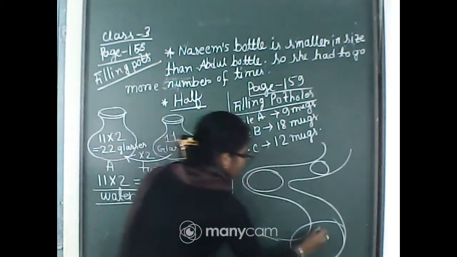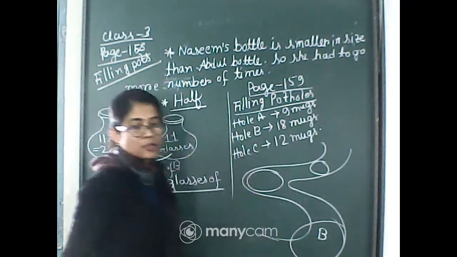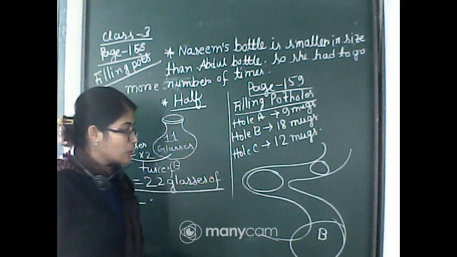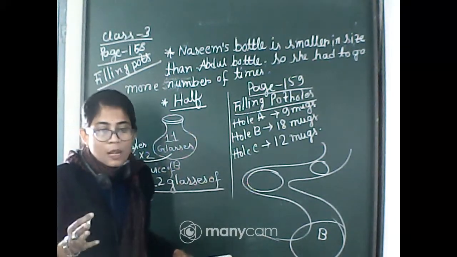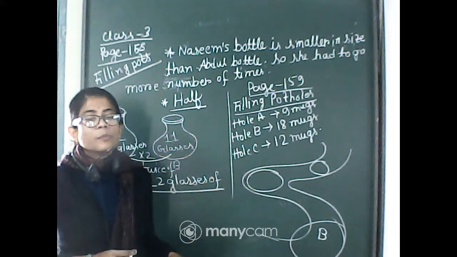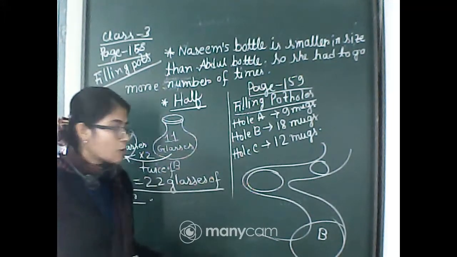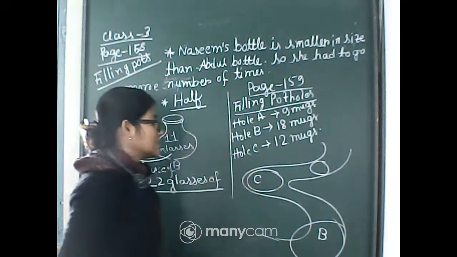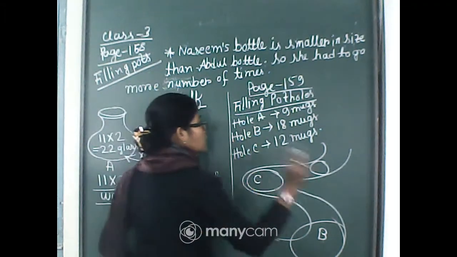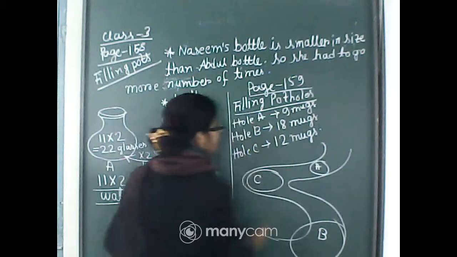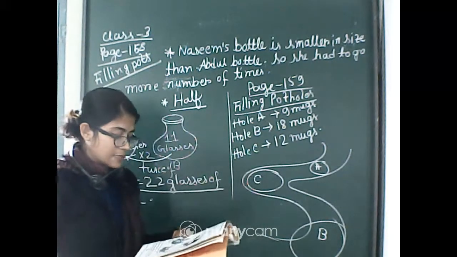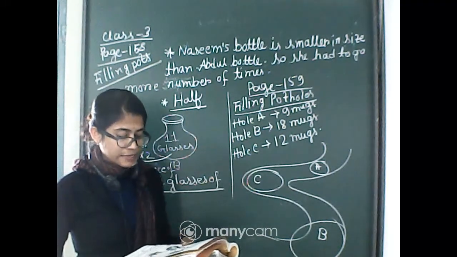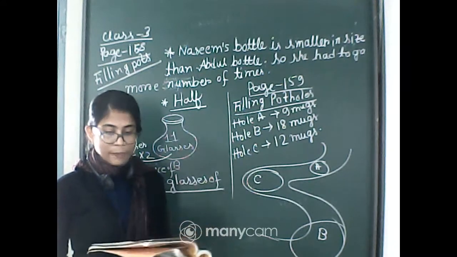This hole will be hole B. Okay. So write down B, and which one is a little bit smaller than hole B? This hole. So this hole becomes hole C, because this needs 12 mugs, and the smallest one is hole A. Okay. So the first question they told you: mark A, B, C on the right hole in the picture.